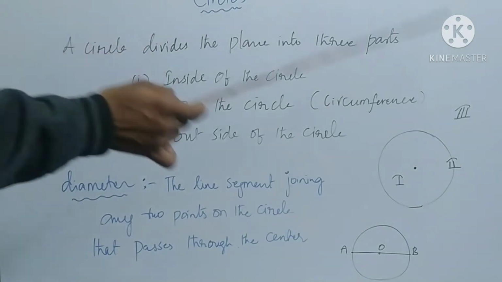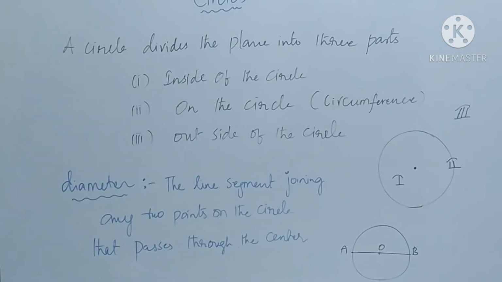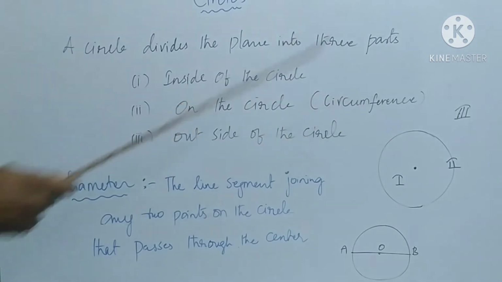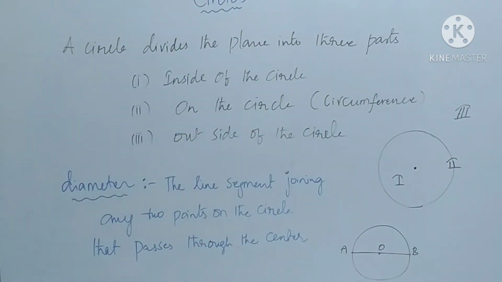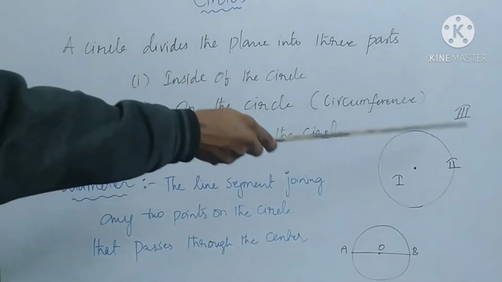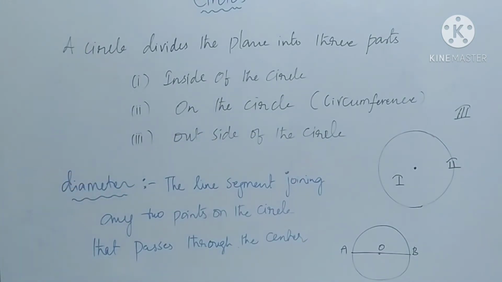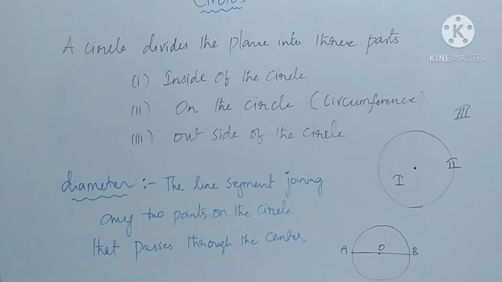A circle divides the plane into three parts. First one, inside the circle. Next one, on the circle, meaning the circumference. Third one, outside of the circle.